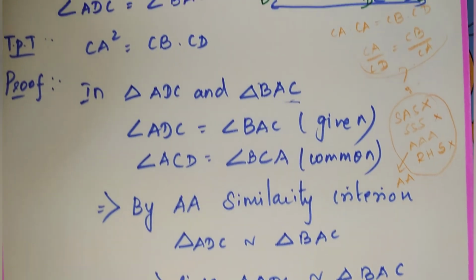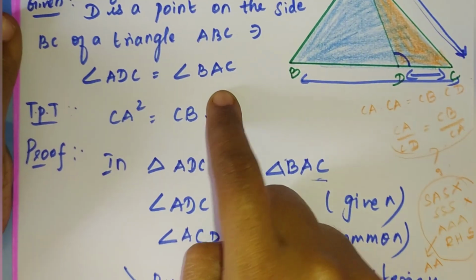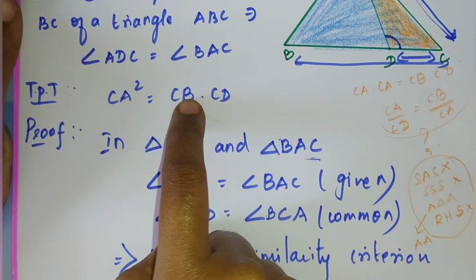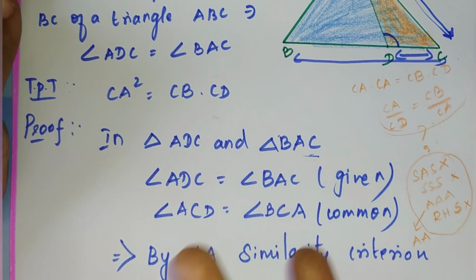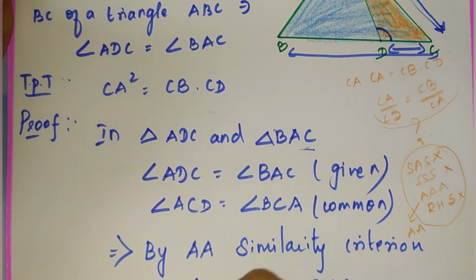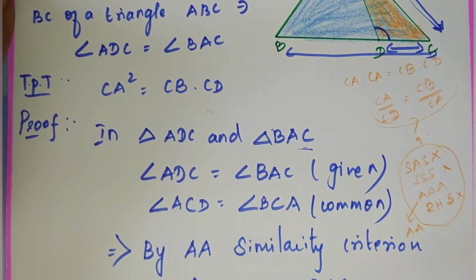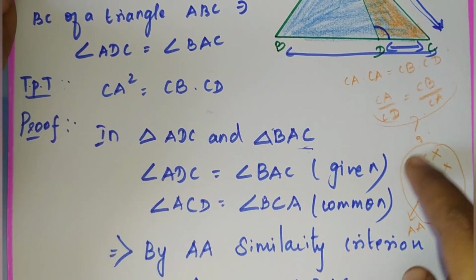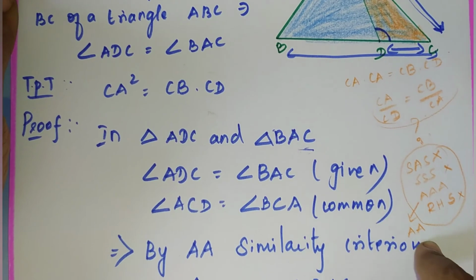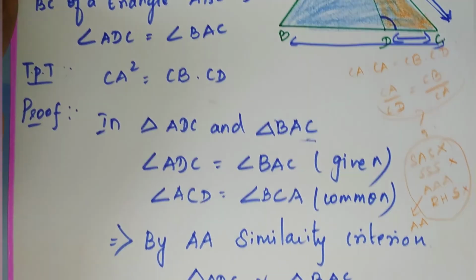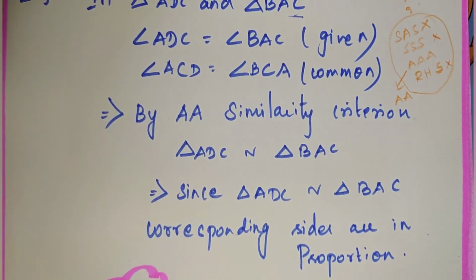Is there any doubt? First, from the given or from the proof, we have to be very clear about which two triangles we have to take, and by which criterion we have to prove. If we are clear about these four criteria, then definitely we can solve the problems easily.